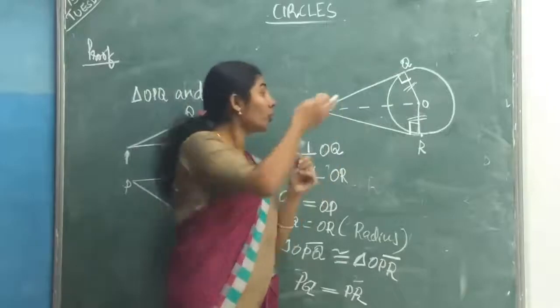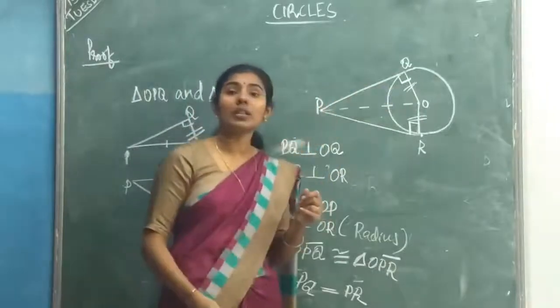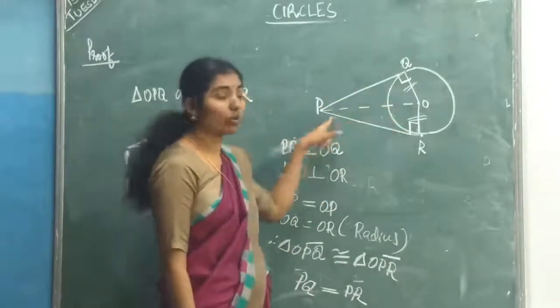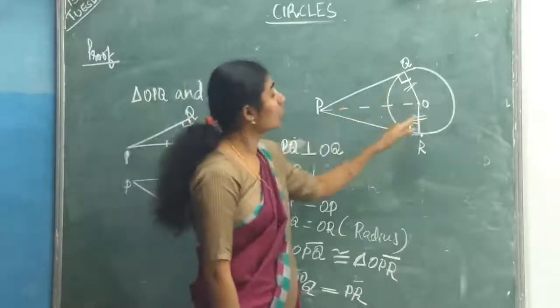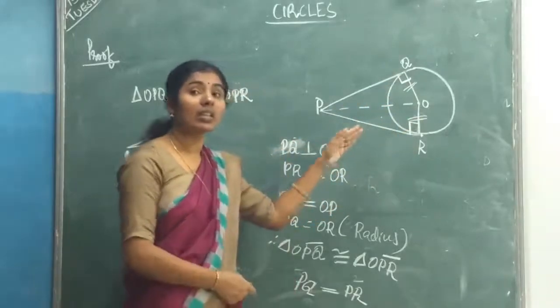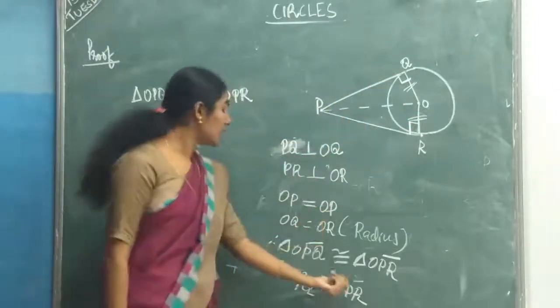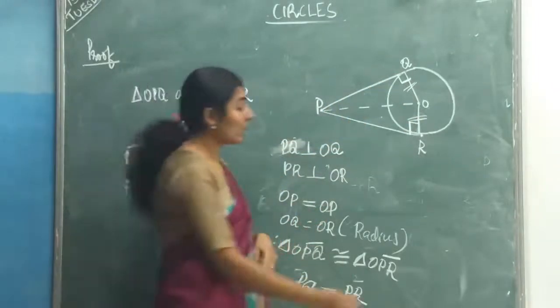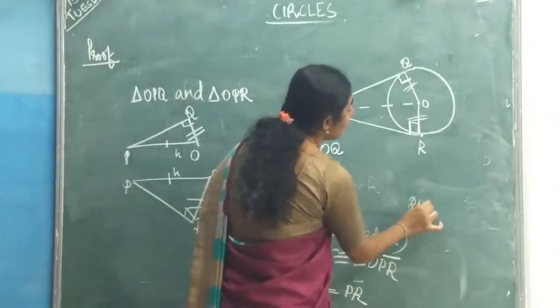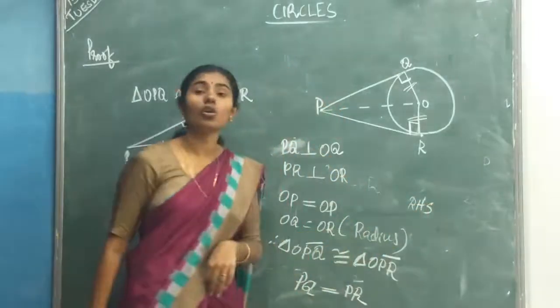That means for both triangles OP is the common side. So, we can say hypotenuses are equal. OQ equal to OR. What is the reason? They are radii of the circle. So, we can say one of the sides is also equal. So, by RHS congruence rule, these two triangles are congruent.